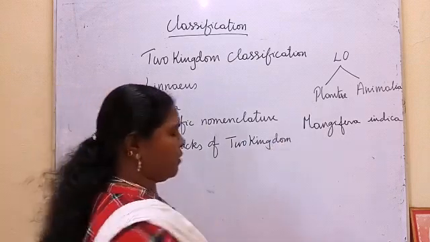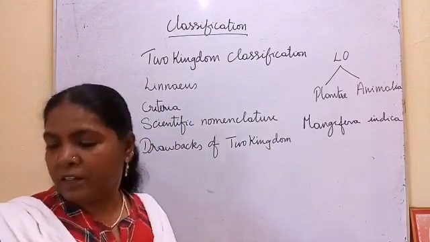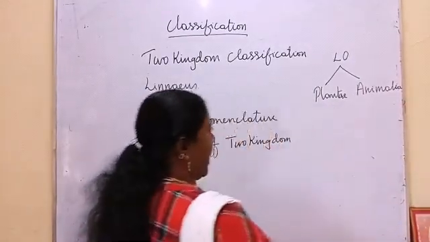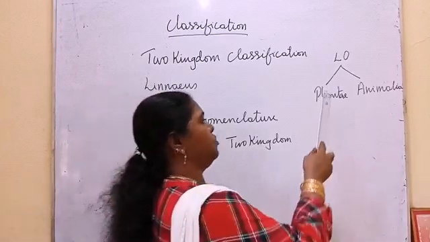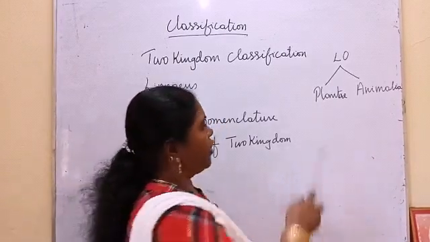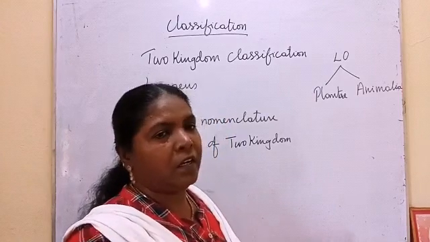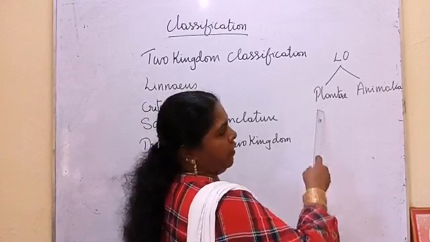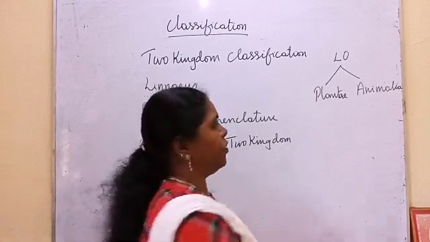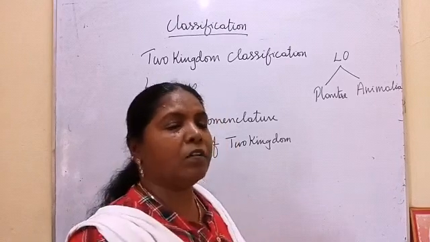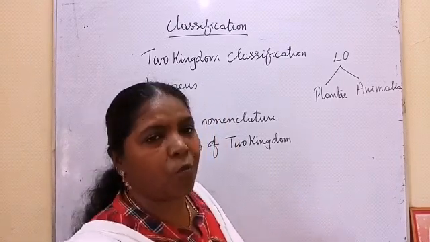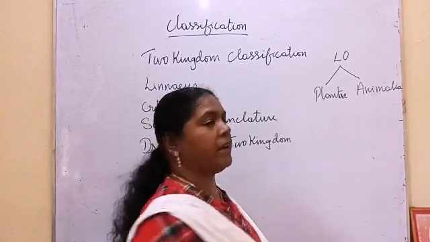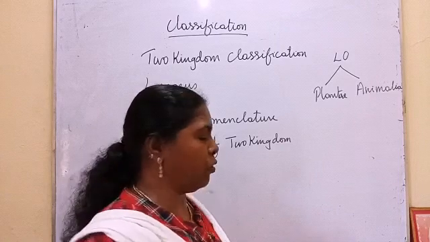But this two kingdom system is not accepted because he classified all the plants into one kingdom, Plantae. On the basis of nutrition, all the organisms which can prepare their own food are Plantae, and all the organisms which cannot prepare their own food are Animalia. And all the organisms which have a cell wall are plant kingdom, and they do not have a cell wall, animal kingdom. So all these criteria are used.